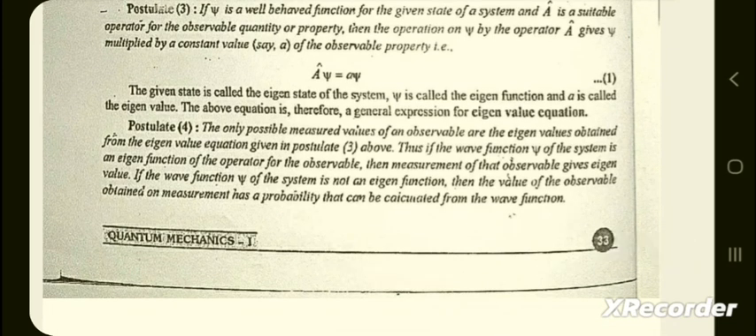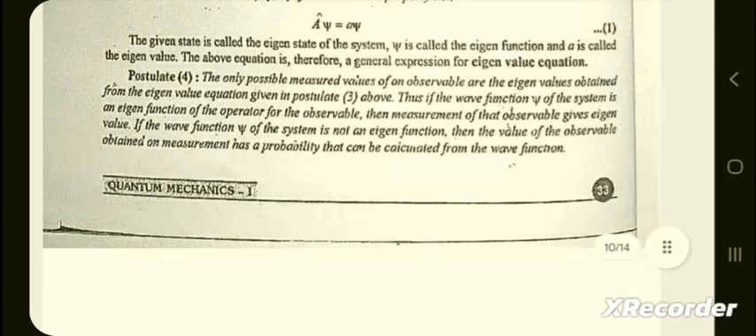Postulate 4. The only possible measured values of an observable are the eigenvalues obtained from the eigenvalue equation given in postulate 3 above. Thus, if the wave function psi of the system is an eigenfunction of the operator for the observable, then measurement of that observable gives the eigenvalue. If the wave function psi of the system is not an eigenfunction, then the value of the observable obtained on measurement has a probability that can be calculated from the wave function.